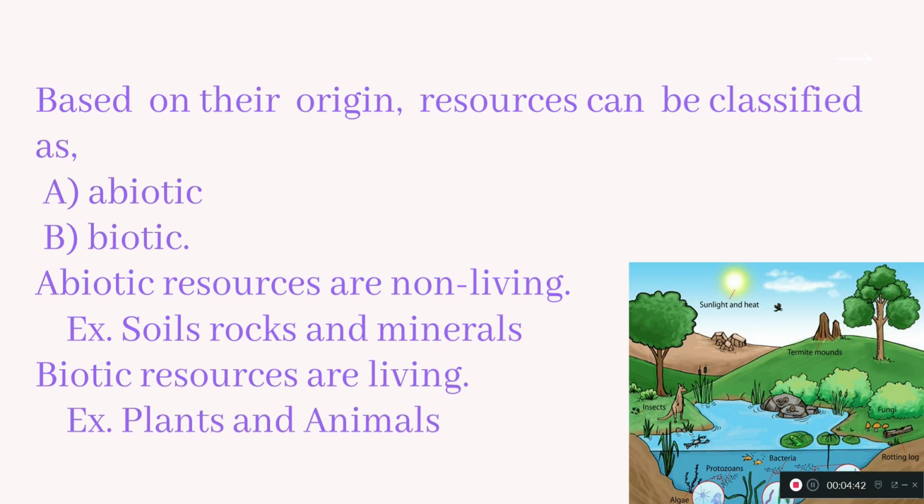So these kinds of resources are under the category of abiotic, and biotic are plants and animals. Right. So I have given some pictures on the right side. This is the ecosystem picture. It shows what are the biotic and abiotic components available in the ecosystem.